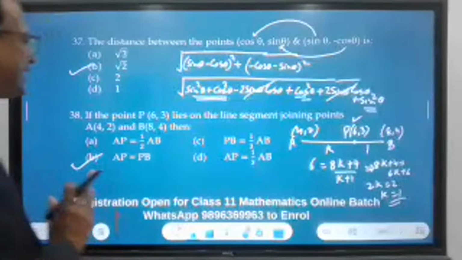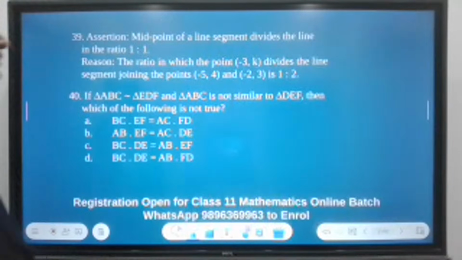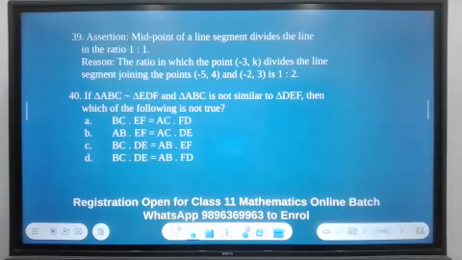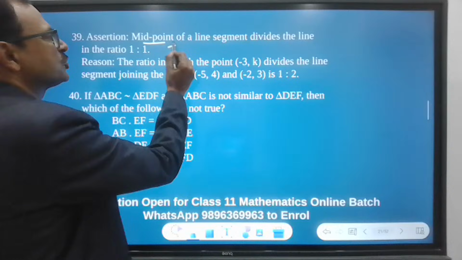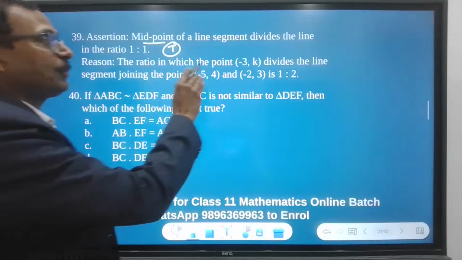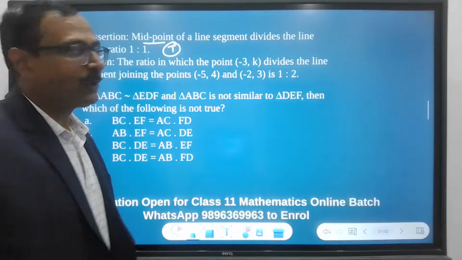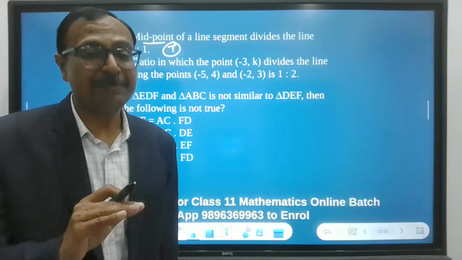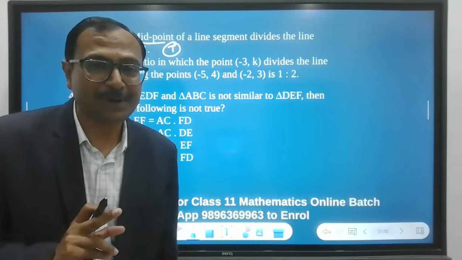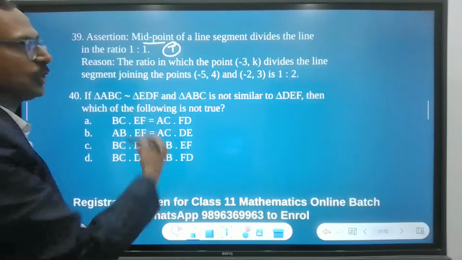Okay. So let's see the next set of questions. Question number 39 and 40. Assertion: midpoint of a line segment divides the line in the ratio 1:1. That is pretty easy, right? Midpoint has to be 1:1, so true. The ratio in which the point this divides the line segment this is 1:2. Now, how does it explain the midpoint? It never explains the midpoint, but still we have to verify the truth of the statement. Why? Because either it can be A or B. Okay? So let's verify whether this is true or not.